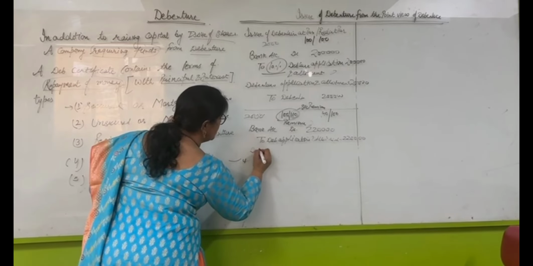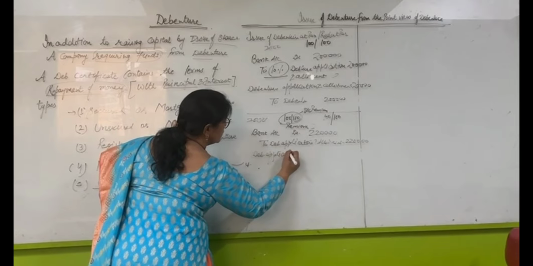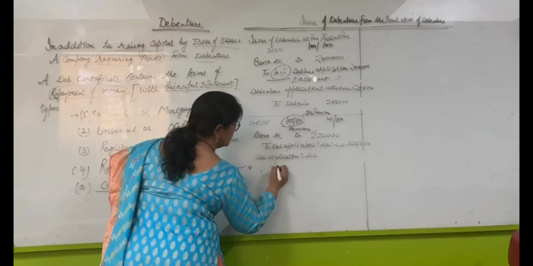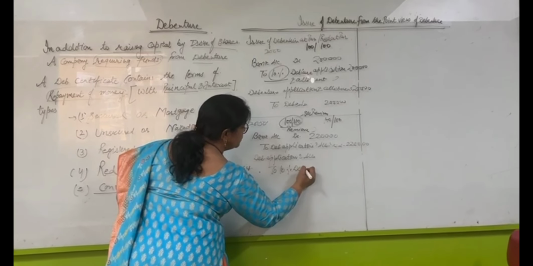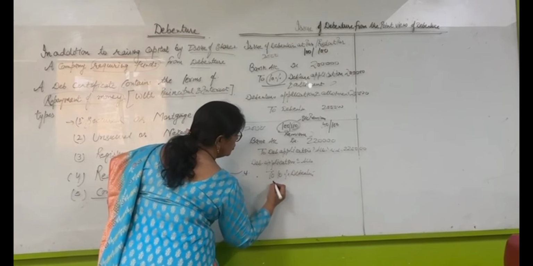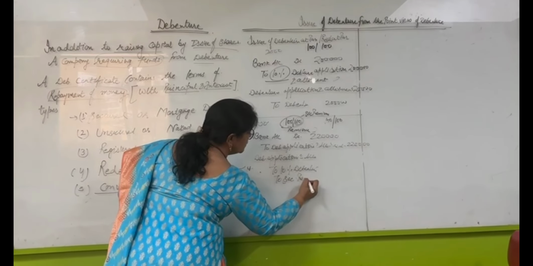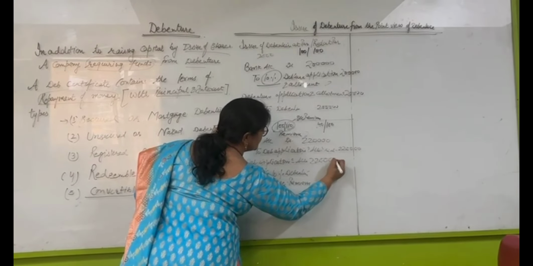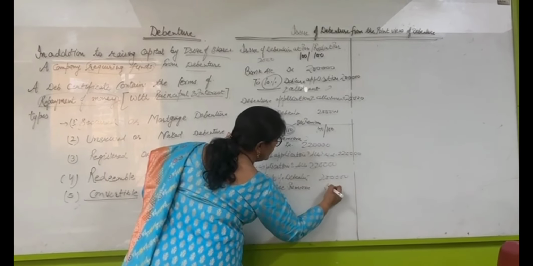Debenture application and allotment to 10% debenture and to security premium. 2 lakh and 20,000.